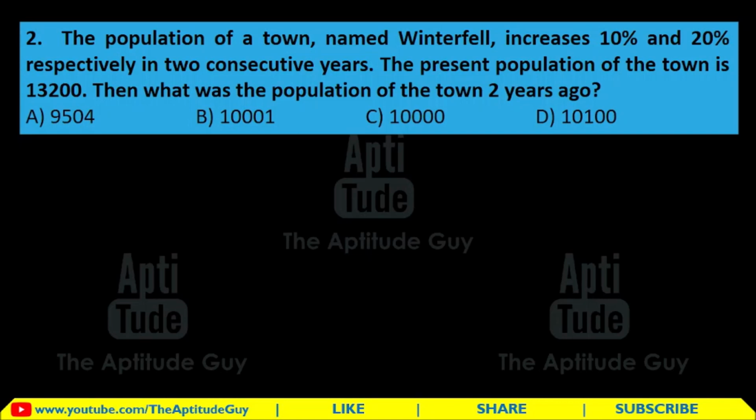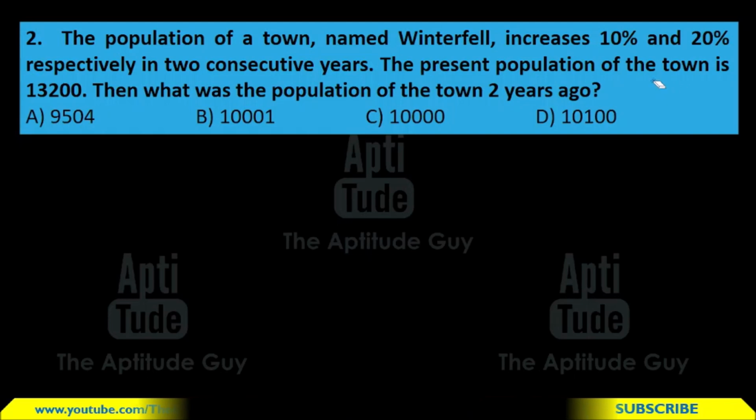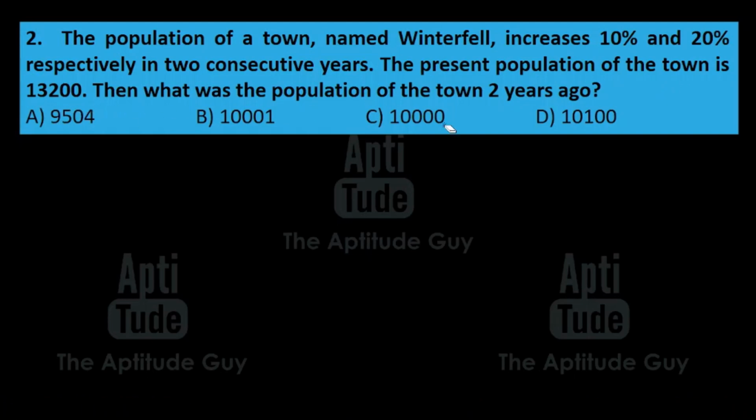Let's solve it. The population of a town named Winterfell increases 10% and 20% respectively in 2 consecutive years. The present population of the town is 13200. Then what is the population of the year 2 years ago? What was the population? Alright.